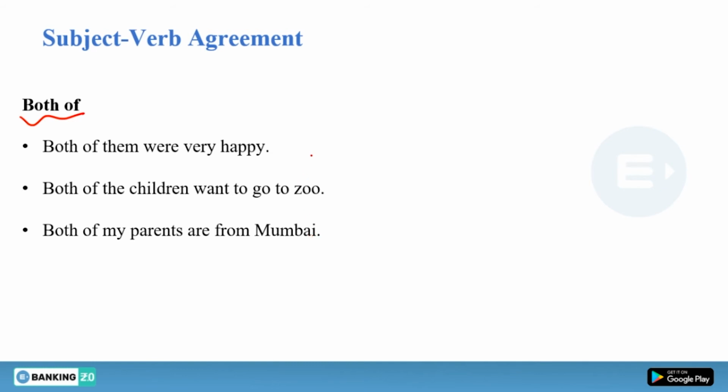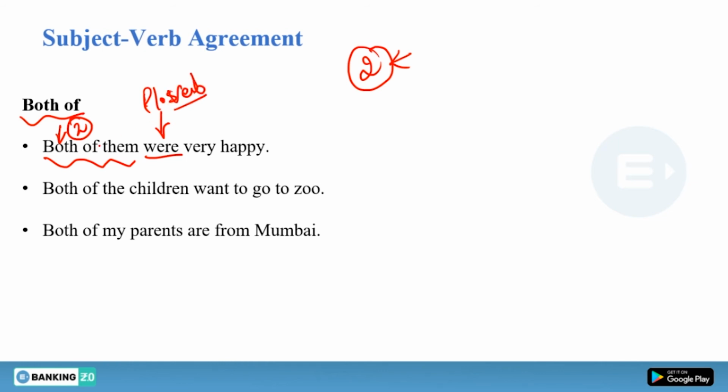No. Why? Because it is talking about two. Okay, you are choosing two, not one. So if I say both of them were very happy, because both is talking about two, you cannot use singular subject and you have to use plural verb here. Okay, so both will be followed by plural verb, both of them. Suppose it is talking about two, both of them were very happy.